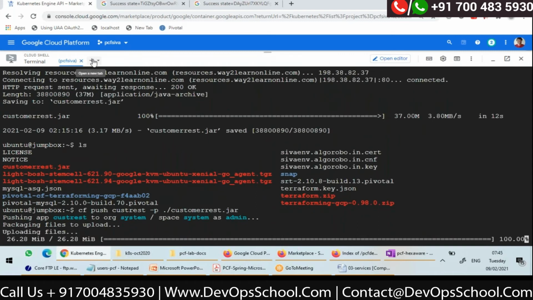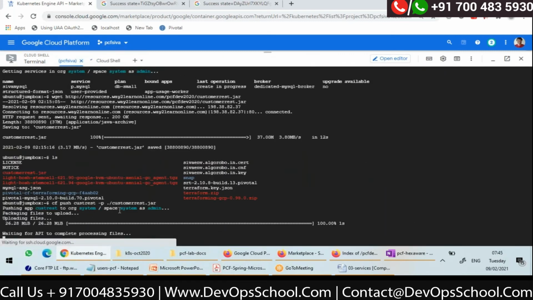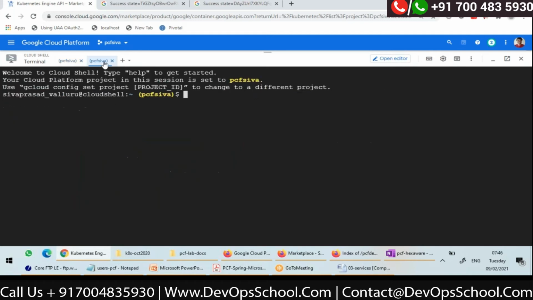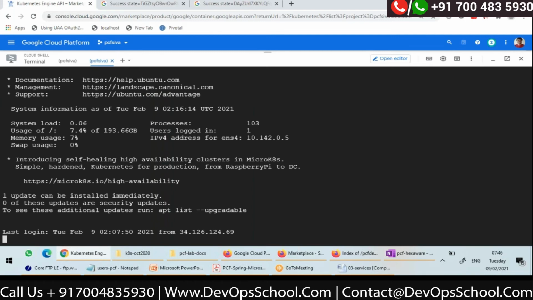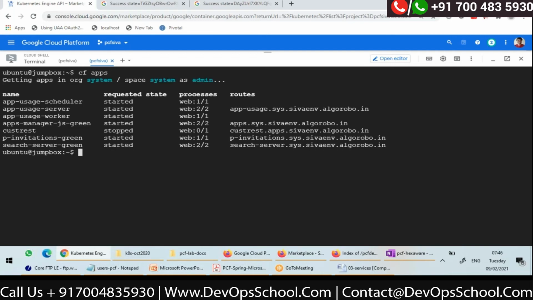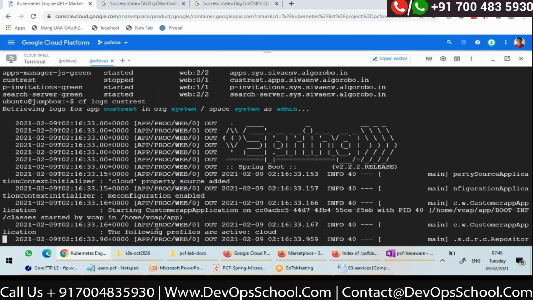Now I will open another terminal and I want you to see the logs. Okay, this is another terminal. Now I will SSH. I want you to see the logs. cf apps, let us see. Is there cust REST? It is still running. I'll say cf logs cust REST. That's the one which is still getting pushed. See, these are the logs.